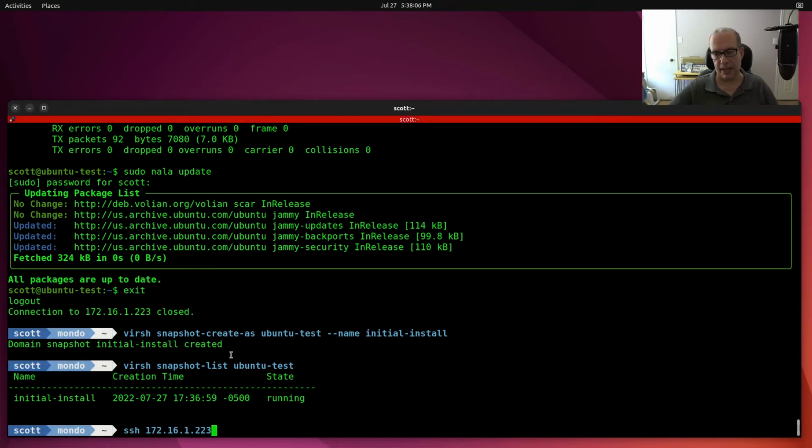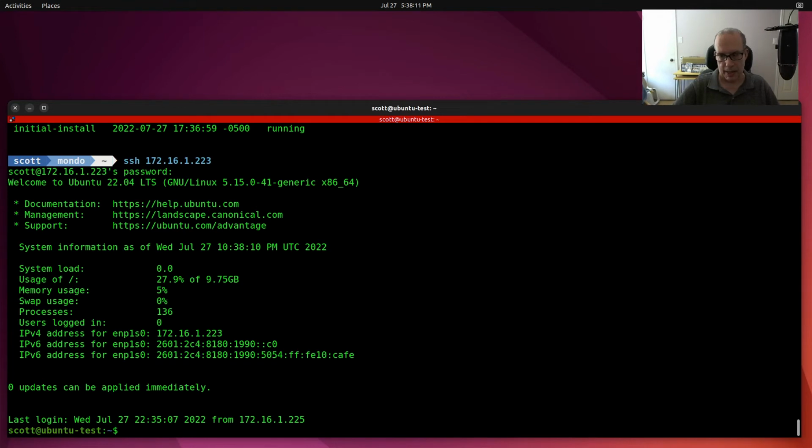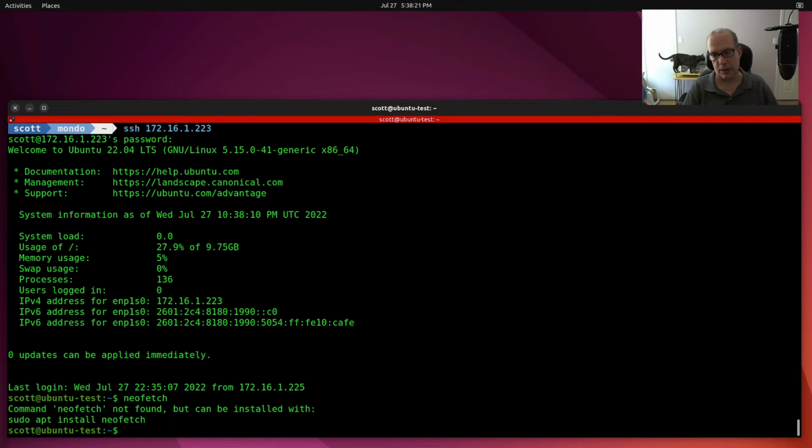Now let's log back into the virtual machine once again. Well, first of all, let's do a neofetch. And neofetch is not a currently installed command, so let's do a sudo apt install, or better yet, let's do a sudo nala install neofetch.